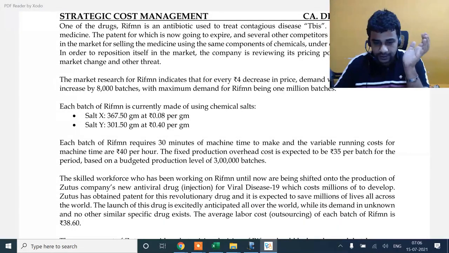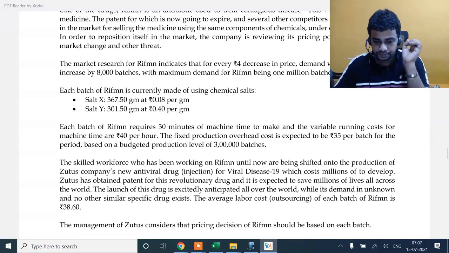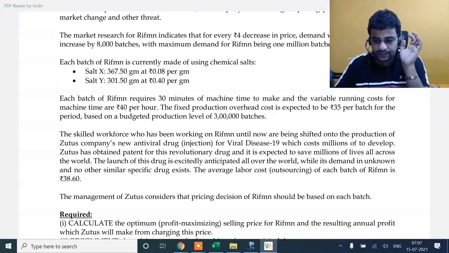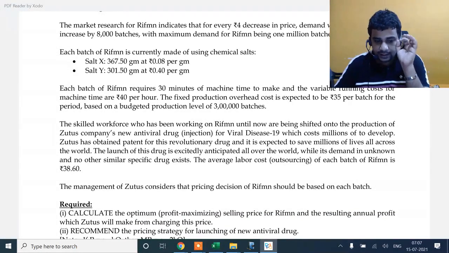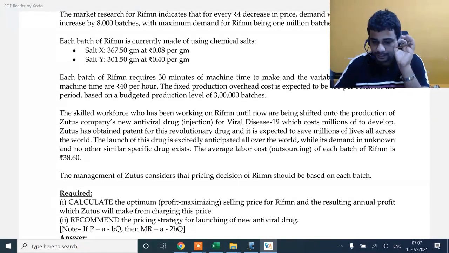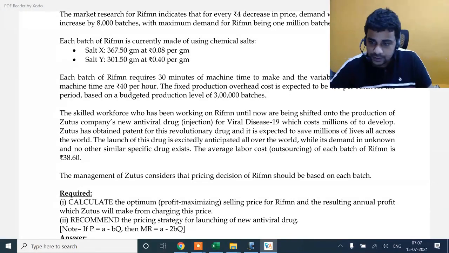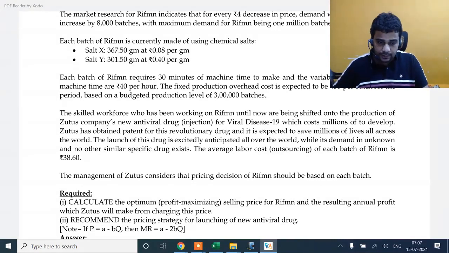Skilled workforce are now being shifted onto the production of the new antiviral drug for treating disease 19. The company has obtained a patent for this revolutionary drug and is expected to save millions. At the launch of this drug, the average labor cost of each batch is 38.60. Management considers that the pricing decision should be based on each batch. Calculate the optimum profit maximizing selling price for RIFM and the resulting annual profit which Zoetis will make from charging this price. Recommend the pricing strategy. So let's first focus on part 1 of the question, which is on your profit maximization model. Let's start.